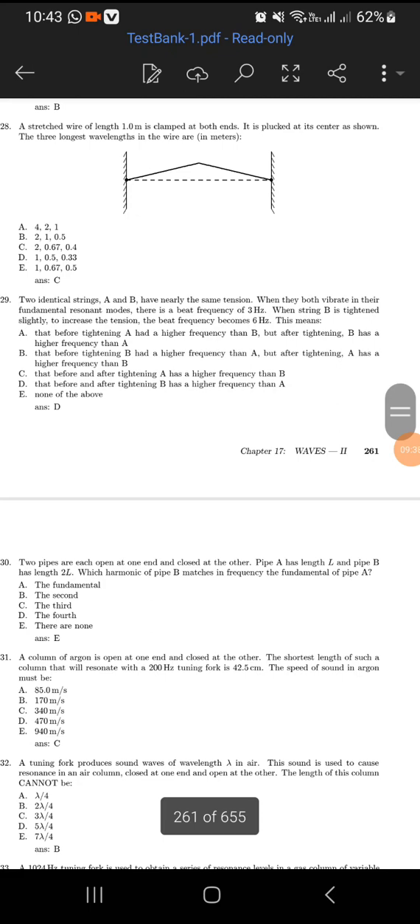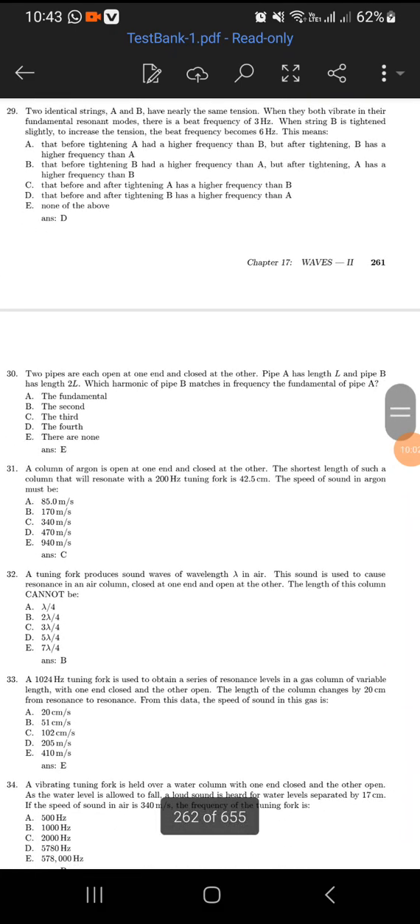A stretched wire of length 1 is clamped at both ends. It is plucked at its center as shown. The three longest wavelengths in the wire are C, 2, 0.67, and then 0.4.